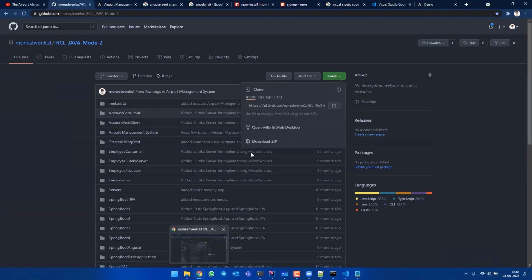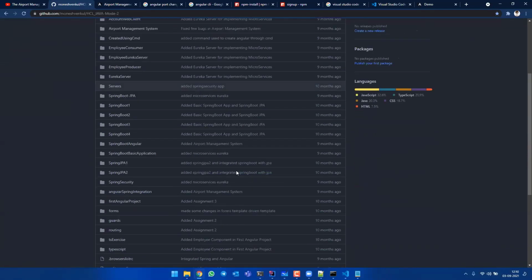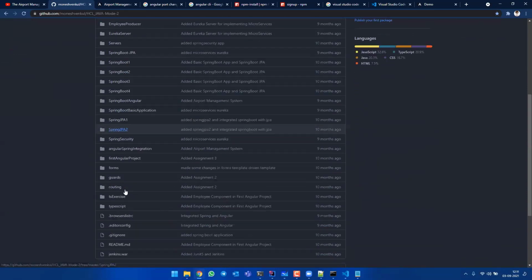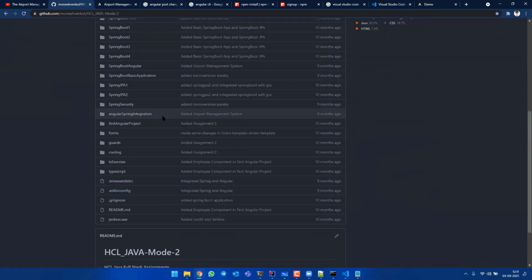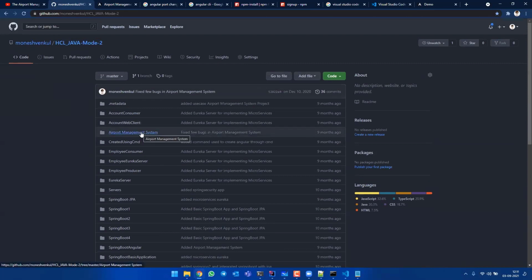If you want to download all this, you can press download zip or clone. But I think you don't need to download all these things. These are all waste for you. I'll post this project in a completely different repository and I'll give you the link. That would be much more feasible.